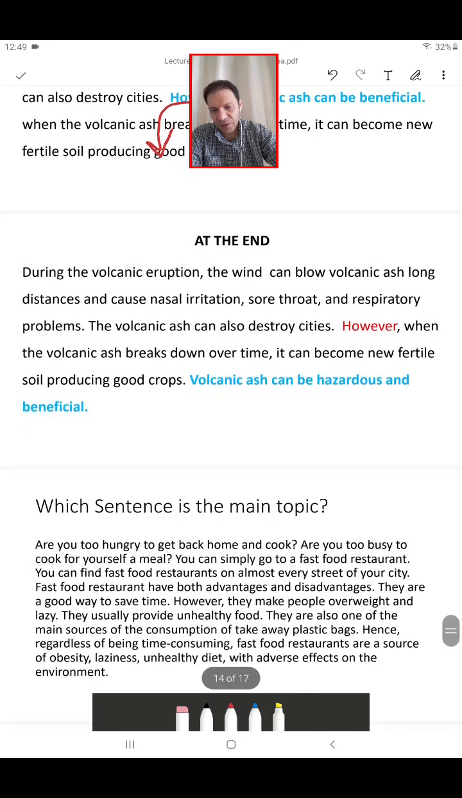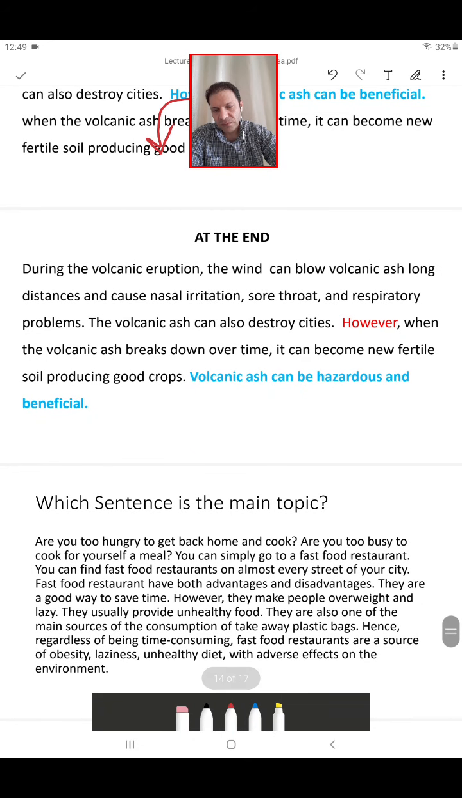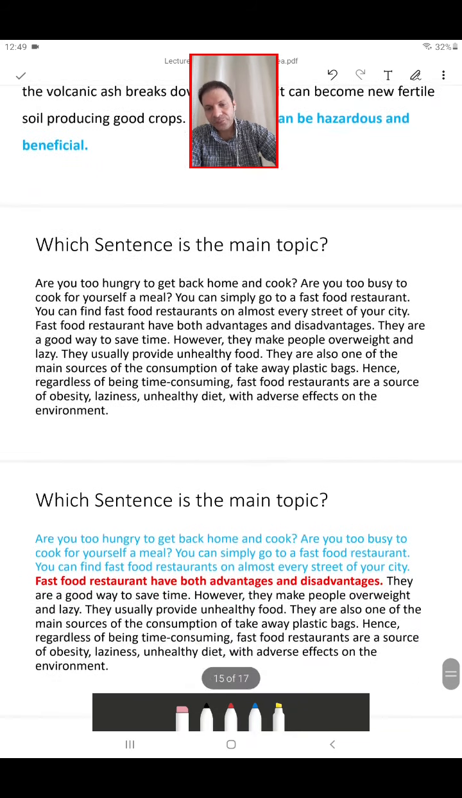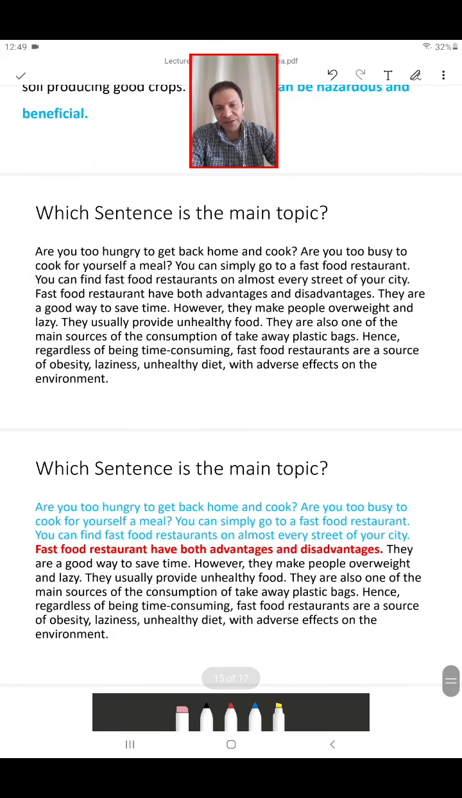Okay, so this is another practice for you. I would like you to pause and read this short paragraph and tell me which sentence is the main topic. Okay? Now, this is the main topic. There is a short introduction, and of course the red sentence is the main topic.